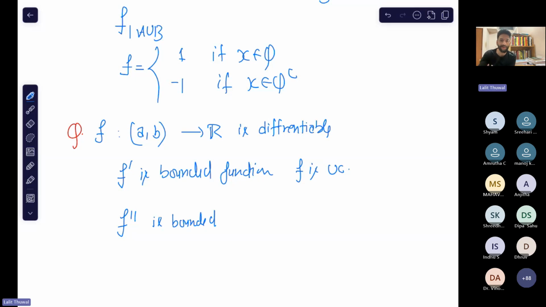Okay, so suppose f double dash is bounded. Anjita, let me know. Okay, Kirthana, you let me know.